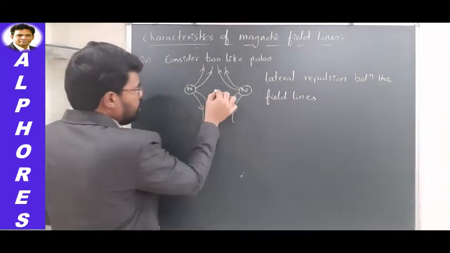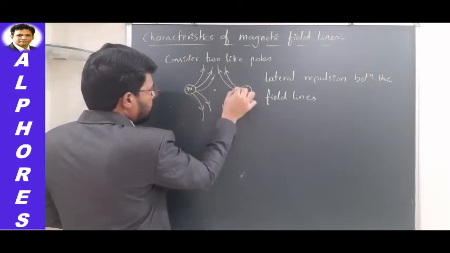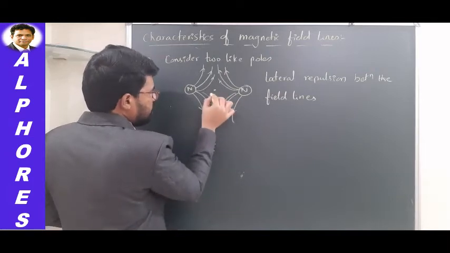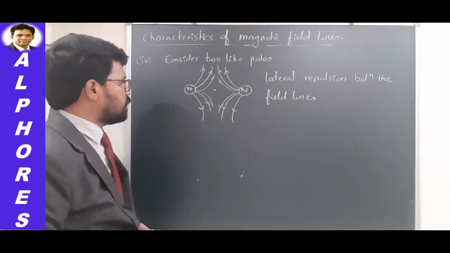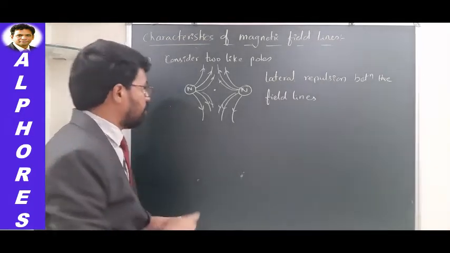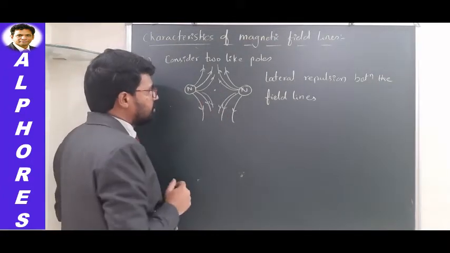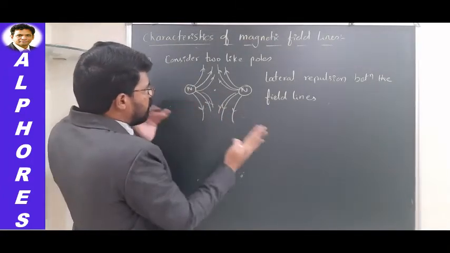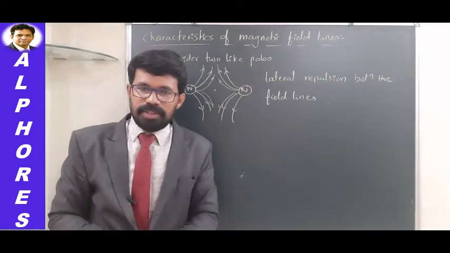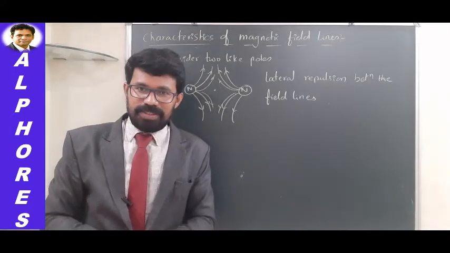And in this region, if you try to imagine a few more lines, there won't be any possibility for the existence of any field lines, because all the field lines are opposing. So a small vacuum will be created, not depleted of air, but completely depleted of field lines.